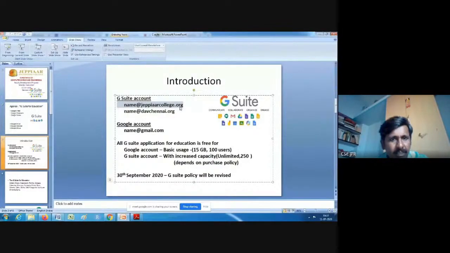So this is called a G Suite account. All the G Suite applications for education are free as of now. For each Google account, basic usage is allowed for everyone. Like Gmail, it has 15 GB of storage.